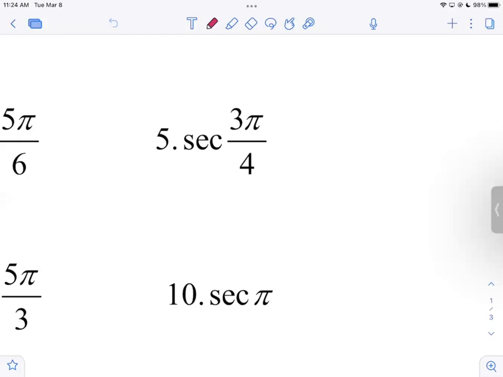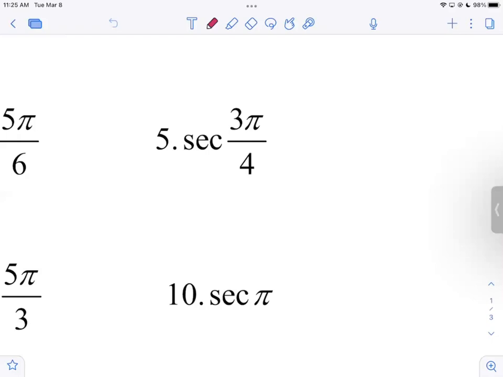Now, we didn't have any DNEs from the reciprocal of 0, but if I asked you for cosecant of pi, that would be the reciprocal of the y value at pi, which would be the reciprocal of 0. What do we say the reciprocal of 0 is? DNE, because it's some type of infinity, okay? So there are two functions that are undefined at pi. Cosecant and cotangent. Very good, because those are the two trig functions defined in terms of x, y, and r that have y in the denominator, yeah? And when you're on the x-axis, the y is 0. So any two trig functions that terminate on the x-axis are going to be undefined.